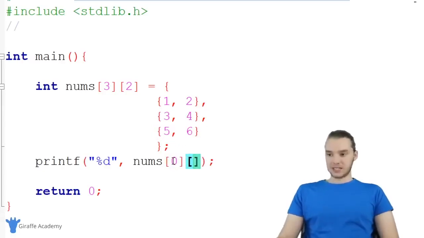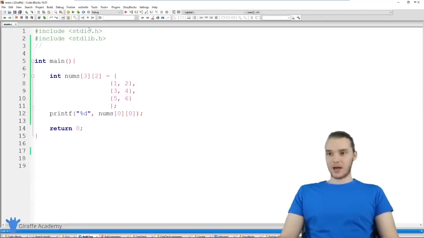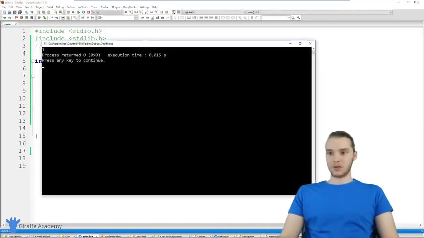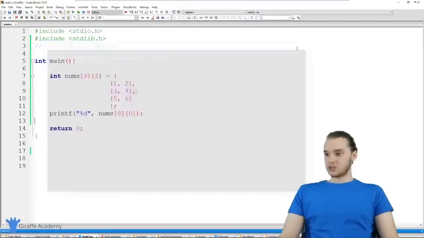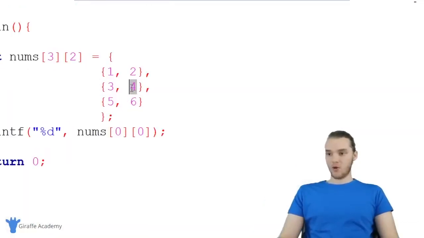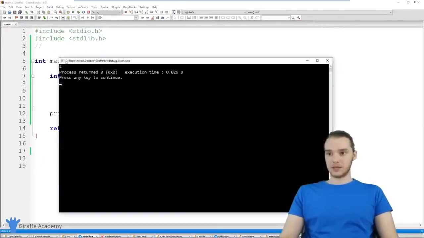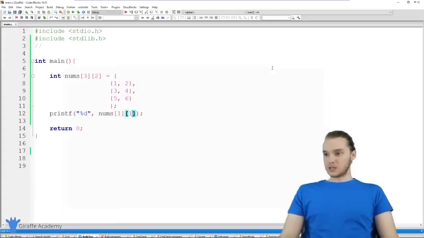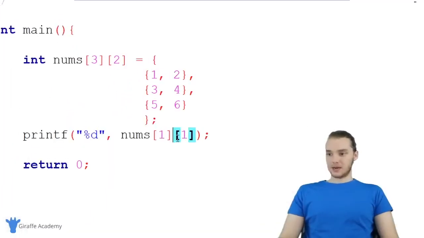And then I want to specify the index position of the individual element inside of 0. So I could say like, this is element 0, this is element 1. So why don't we access element 0? So I print out nums 0, 0, and this is going to print out that number. So it's going to print out that 1 for us. You can see over here we get that 1. So let's try a different one. Let's try to grab this 4 right here. So this is going to be at index position 1. And then 1. So this will be at 1, 1. And now we should get that 4. Let's see. Yeah, cool. So we get the 4. All right, so that's basically how we can access elements inside of these arrays.